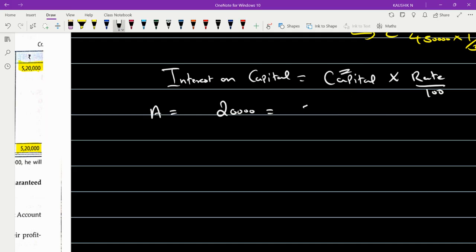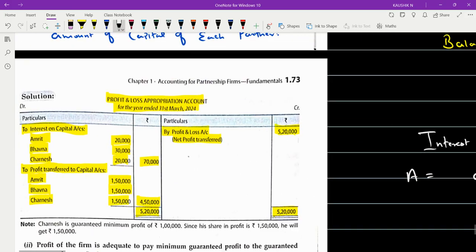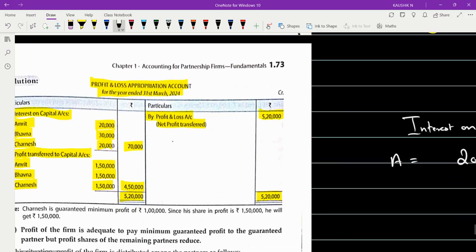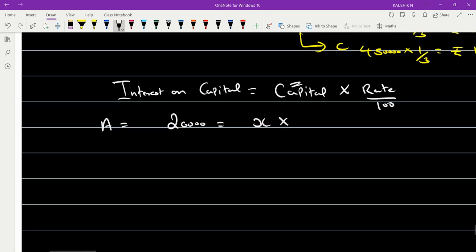Anything which we don't know, mark it as X. Into the rate of interest given in the question, which is 5 percent per annum. So 5 by 100. Do the simplification: 5 by 100 is nothing but 1 by 20. So 1 into x is x. This side, 20,000 is equal to x by 20.